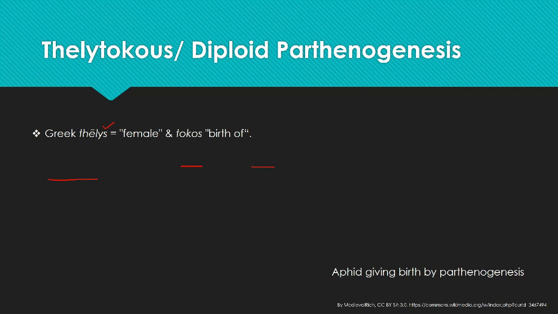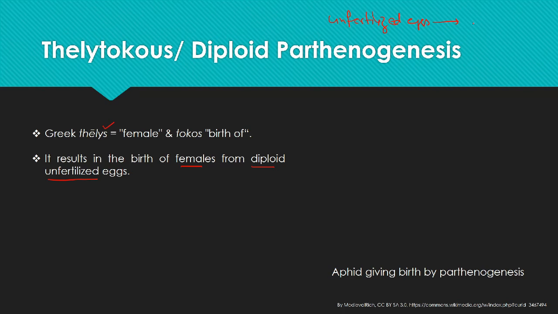So coming back to the Thelytoky, the diploid parthenogenesis, a term derived from the Greek word meaning to give birth to the female individual. Here the unfertilized eggs give rise to the female. But here the unfertilized eggs are not haploid, they are diploid.